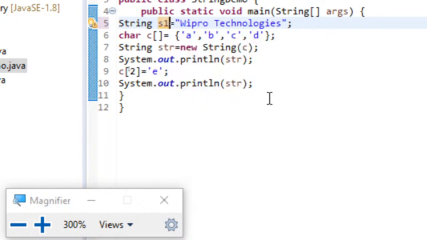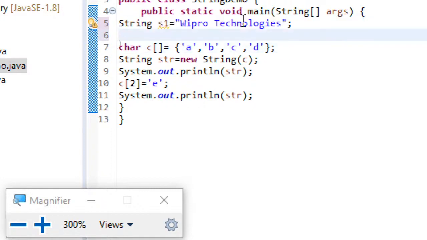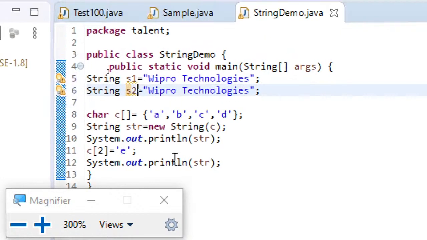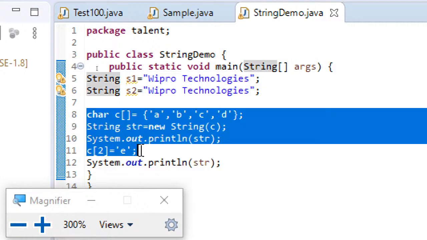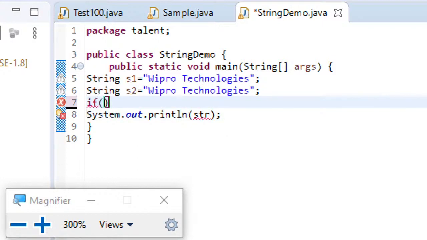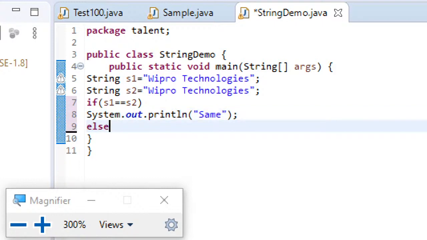Let me define this as S1, and let me name this as S2. Then if S1 double equal to S2, then I just say same, else I'll just say not same.